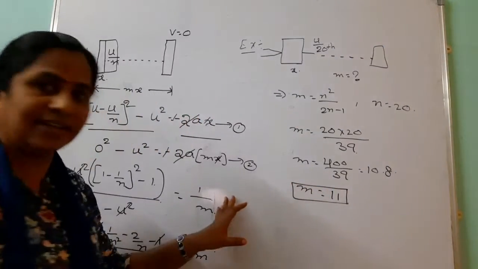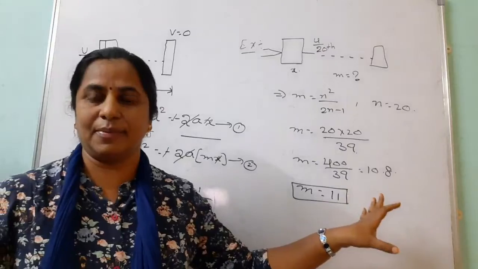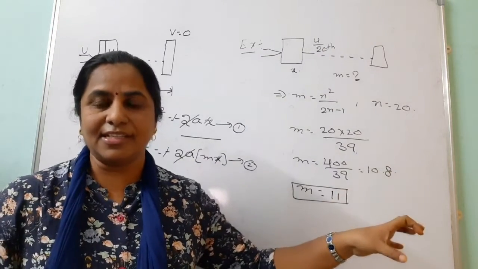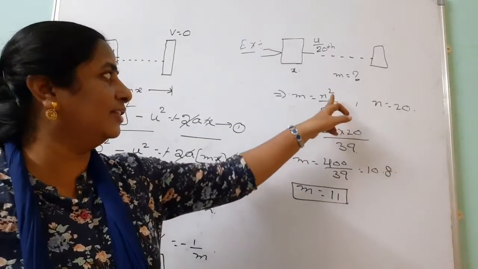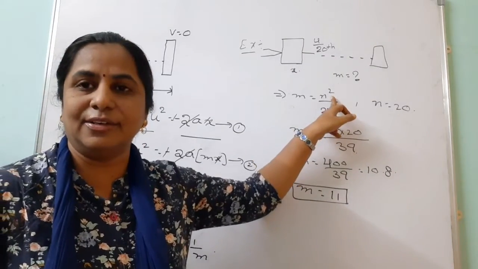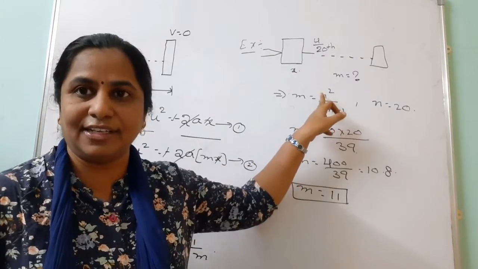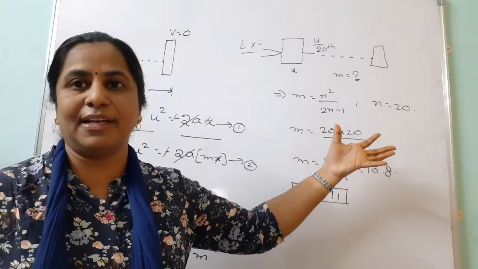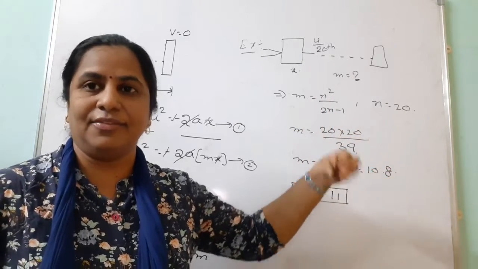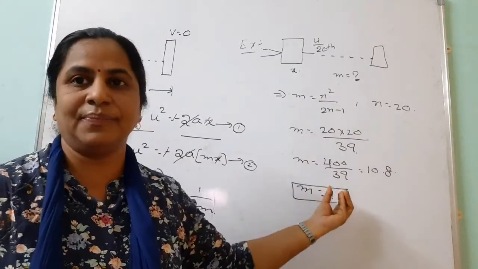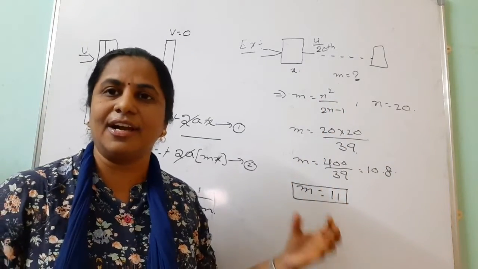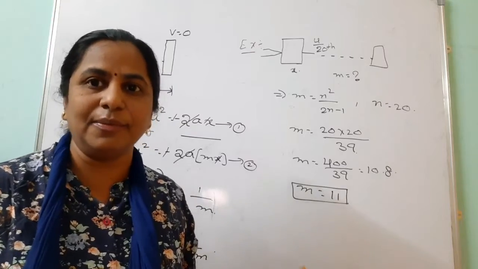So based on this, we can easily solve this type of problem. If it is losing 1 by nth of its initial velocity, instead of n we take that number. Suppose it is losing 1 by 20th, we take 20. If it is losing 1 by 10th, we take 10. If it is losing 1 by 8th of its initial velocity, we use this one. Like that, we can find out how many planks are required to stop the bullet.